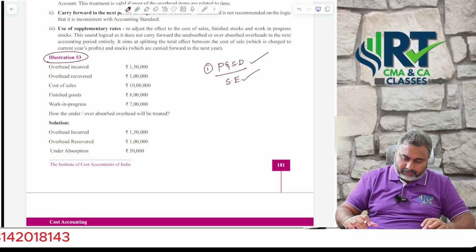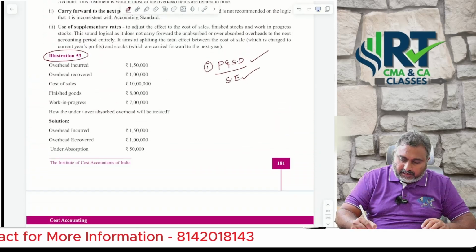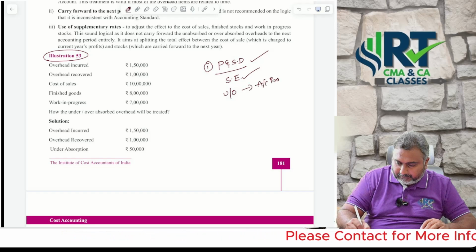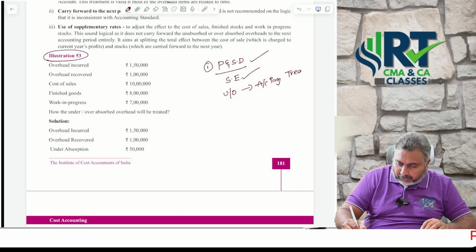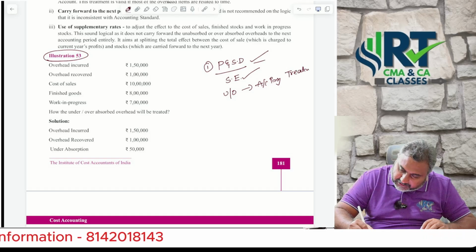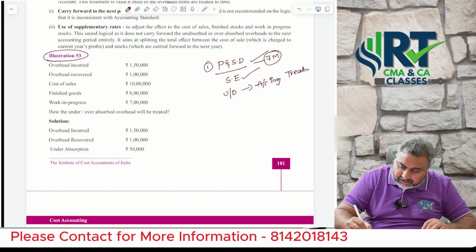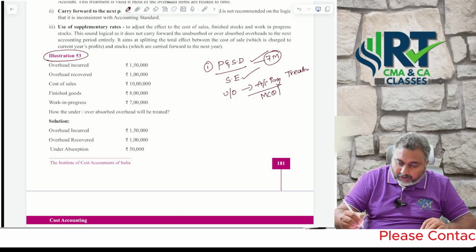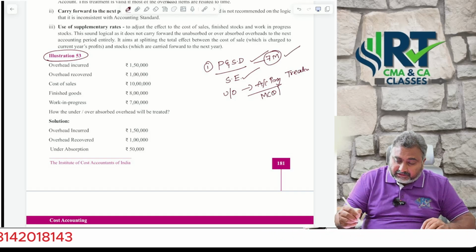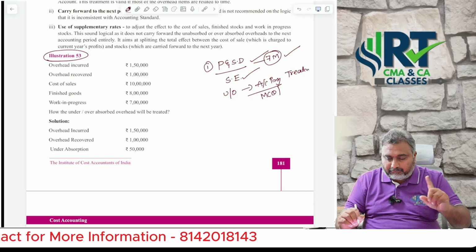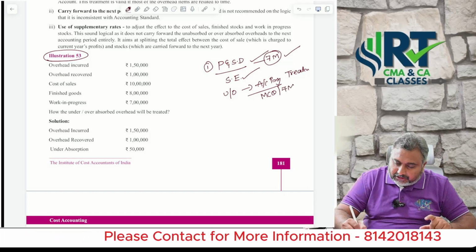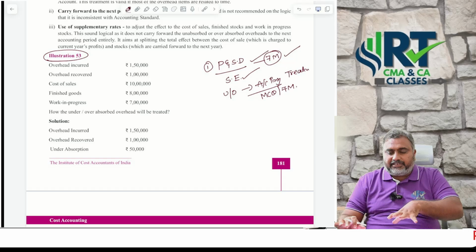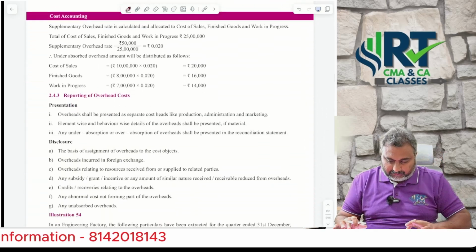First give priority to that, and then the second part, under or over absorption and its accounting treatment. Majorly they are concentrating on this area. 99% they ask it in the examination, maybe as an MCQ. Sometimes, if they don't ask this, then one time out of 10 attempts you can see a 7-mark question from under or over absorption. Otherwise, 99% you are going to see primary and secondary distribution.